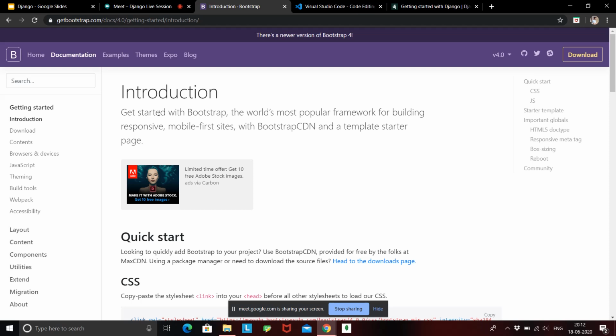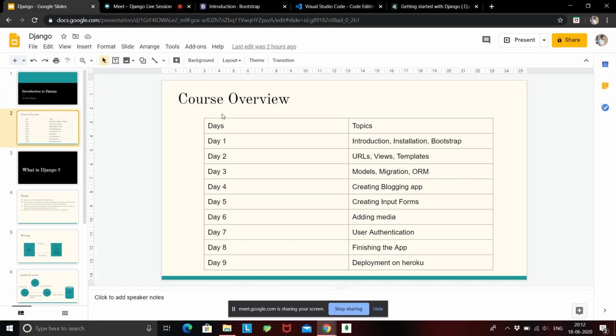So we'll be heavily using Bootstrap for the styling, as you saw in the website itself. I have not written a single line of CSS in there. Everything is handled by Bootstrap itself. So, okay, I hope this course overview is clear. We'll be starting with creating the blog very soon, but we'll have a quick example of what Django is today.